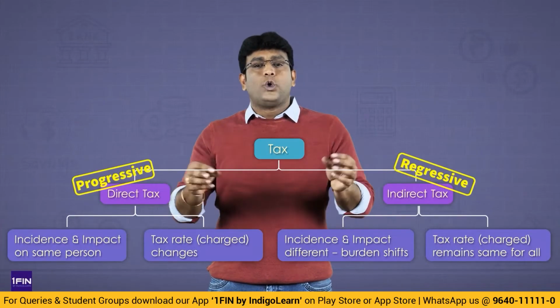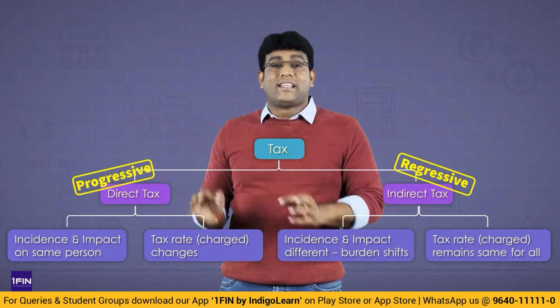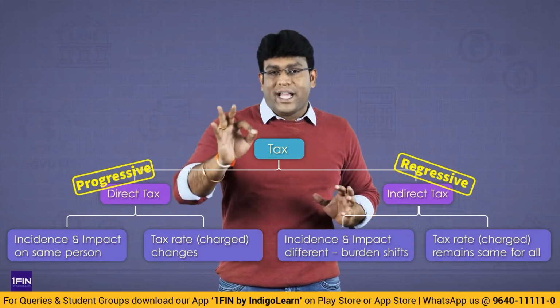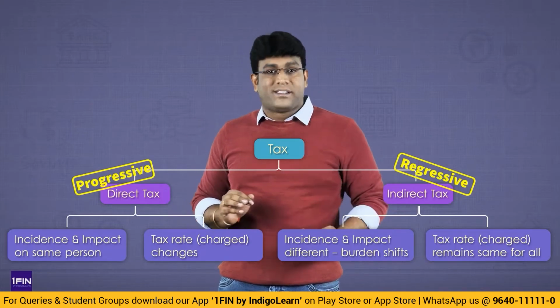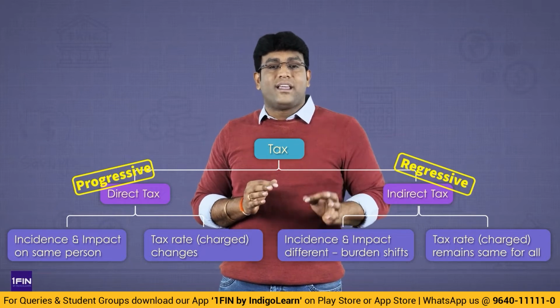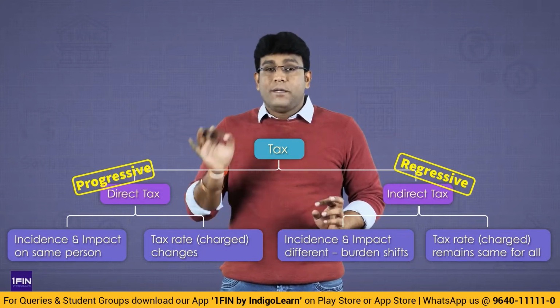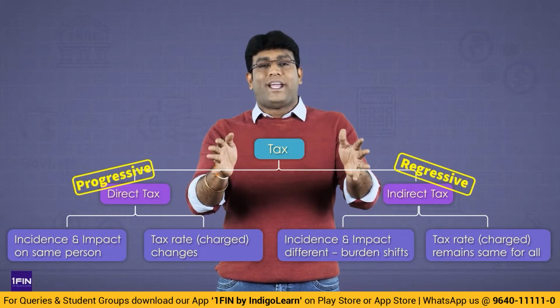So these are the two types of taxes that exist in India right now: direct tax and indirect taxes. Direct taxes are those taxes where impact and incidence is on the same person. Indirect taxes are those taxes where impact and incidence is on a different person. Impact means who is liable to pay. Incidence means who actually pays. So my dear students, we have just understood what is tax, and we also understood the difference between direct tax and indirect tax.